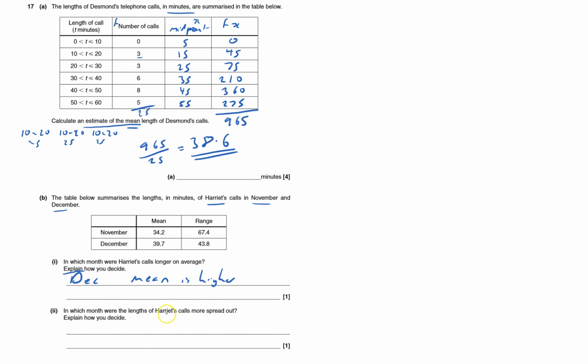In which month were the lengths of Harriet's calls more spread out? That means we're looking at the range, and that'll be November, because the range is bigger, and the range is the highest value minus the lowest value. 17, done.